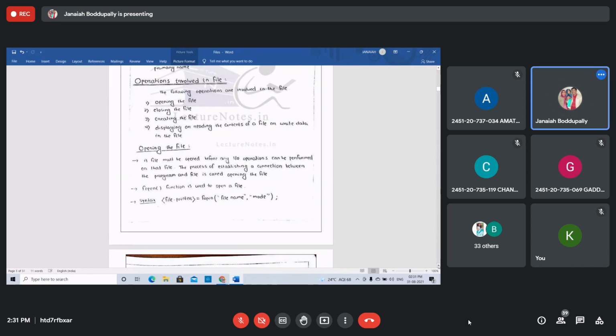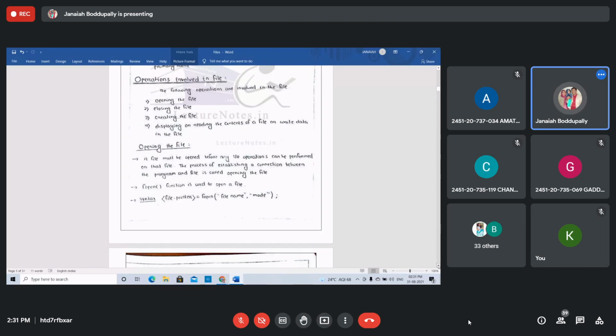operations in the file. First one is opening the file, closing the file second. Third one is creating the file. The fourth one, displaying or reading the contents of the file, or writing the data in the file. This is the fourth one. Now one by one we'll discuss. What is opening the file?